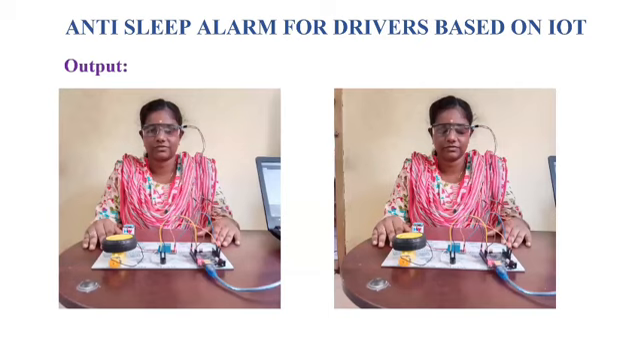And this is the output of the project. In the first picture, my teammate is opening her eyes, so the system gets the data that she is in an active state. If she closes her eyes, it detects that she is in a drowsy state, so the buzzer starts to ring and the motor automatically starts to slow down.